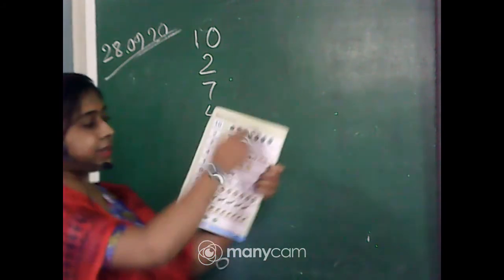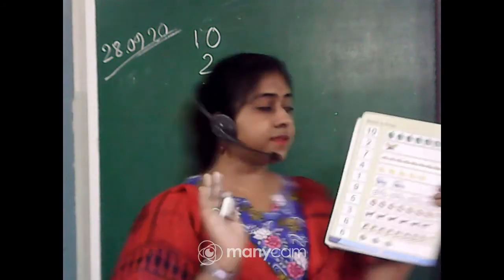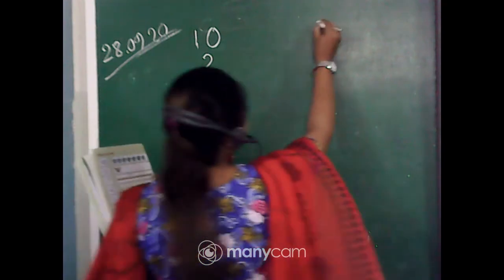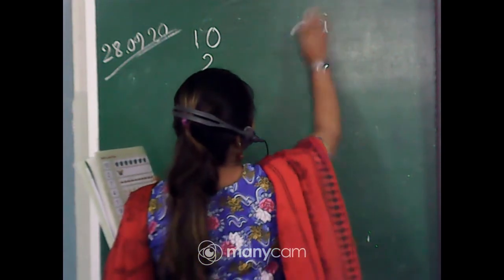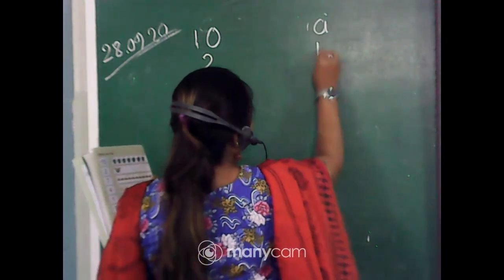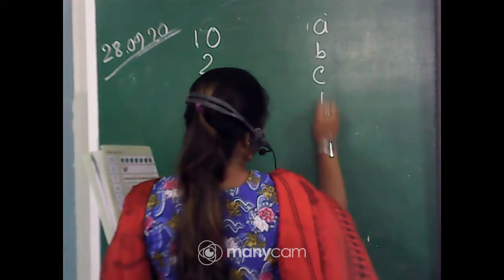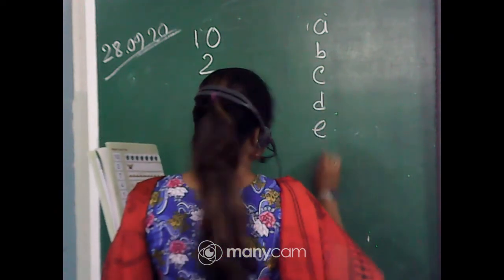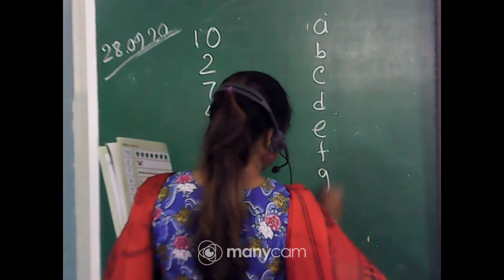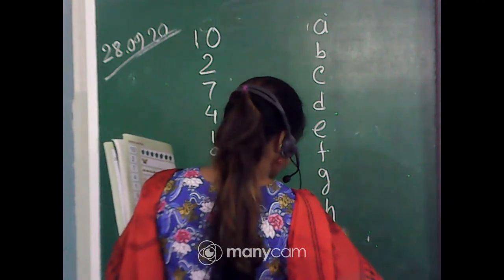And the right side objects I am just representing with A, B, C, D, E, F, G, H, I, J.